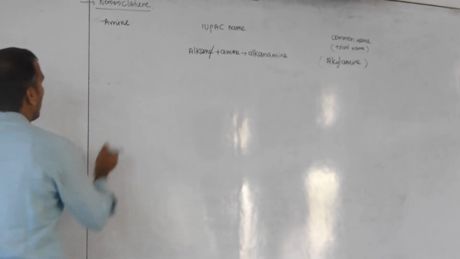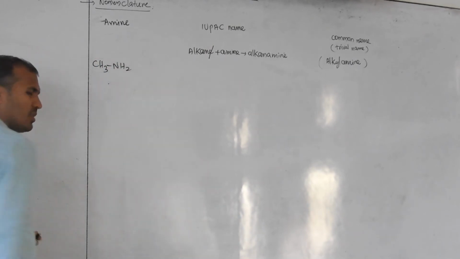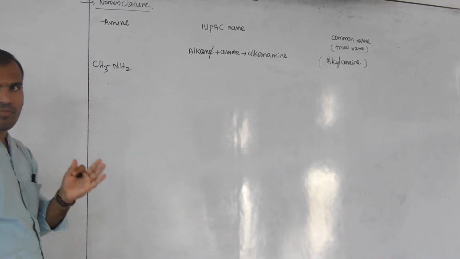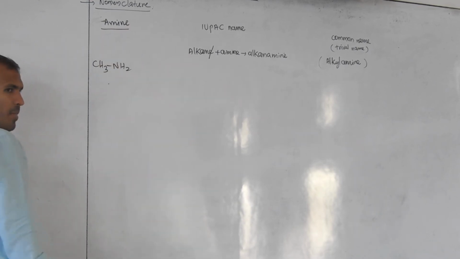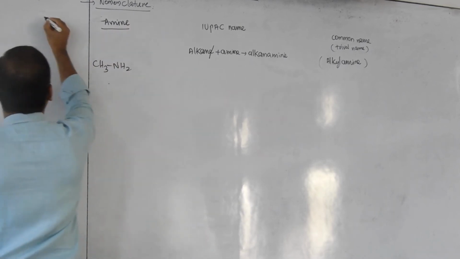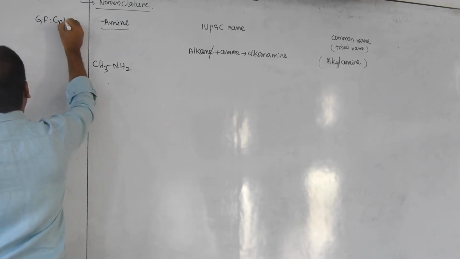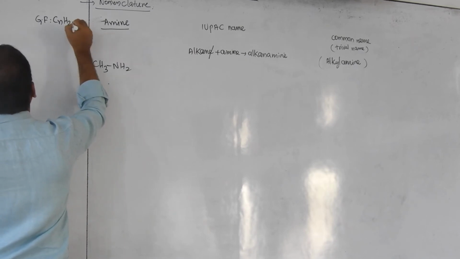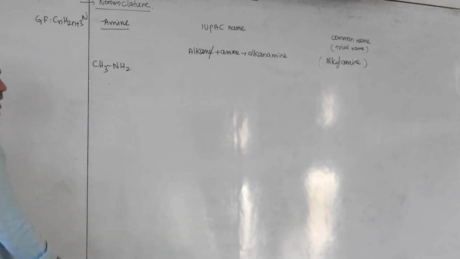So now take one example. This is CH3NH2, first carbon. What is the general formula for amine? General formula for amine is CnH2n+3N. Correct?